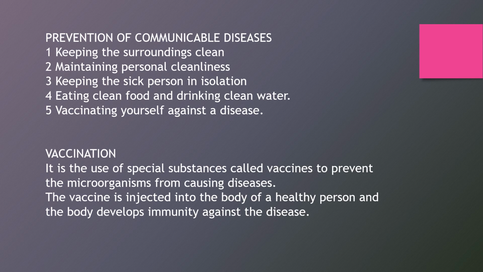The vaccine is injected into the body of a healthy person, and the body develops immunity against the disease. If you are vaccinated for a particular disease, then your body automatically has an immune system to fight against that kind of disease. Okay, so this is helped by vaccination.